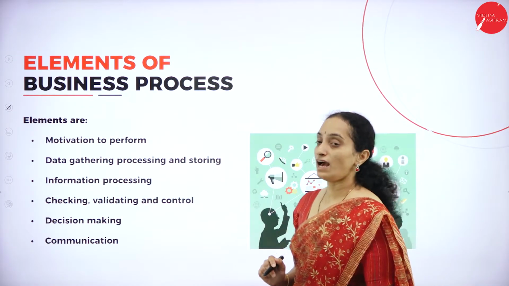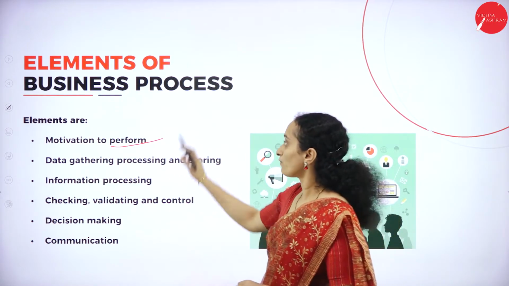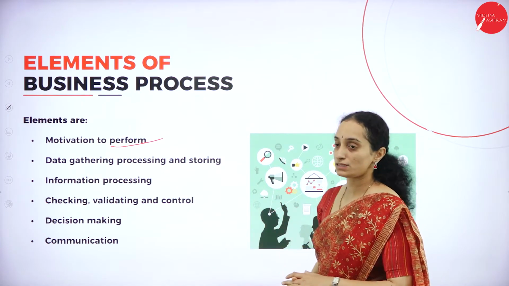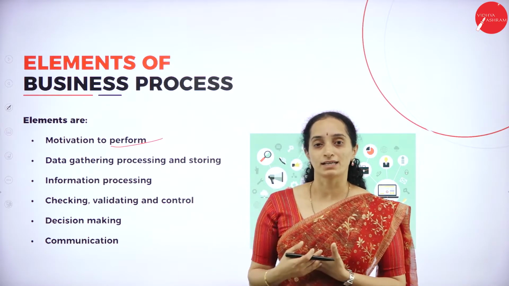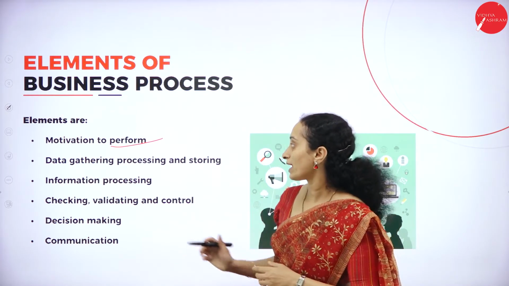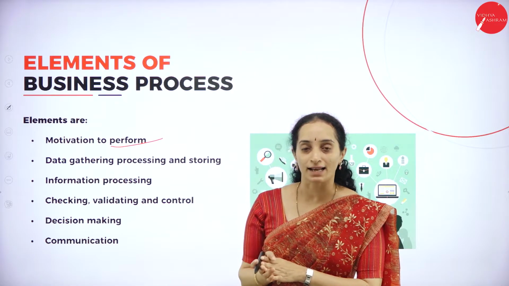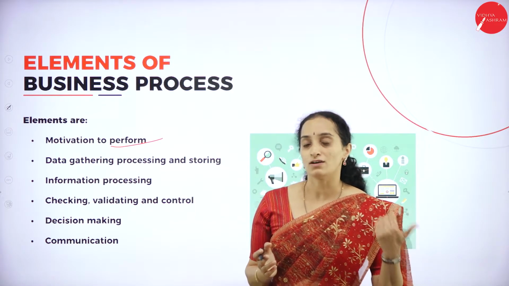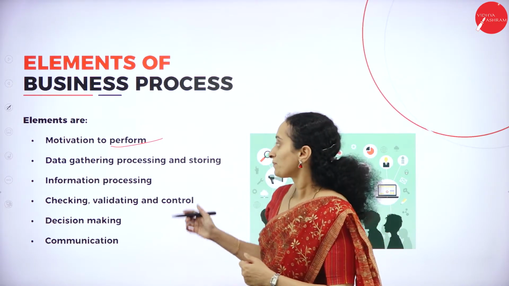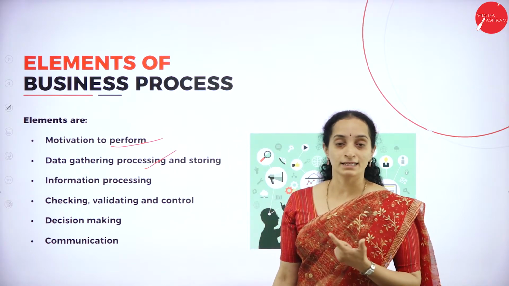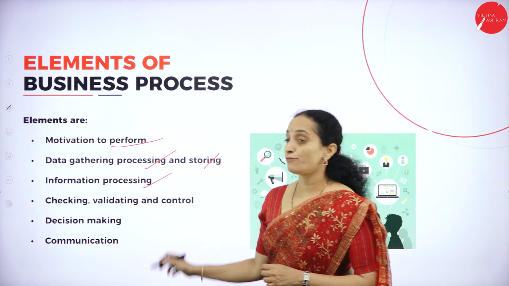Okay, so the elements are the motivation to perform. One element that you can use in a business process is some motivation to perform, some encouragement like giving an increment, giving a promotion. All these work as a motivation to perform extra, to perform beyond what has been regularly done. If you want extra motivation, you have to work extra. If you work extra, you will get a motivation factor. Then another element is data gathering, processing and storing. These are the elements.